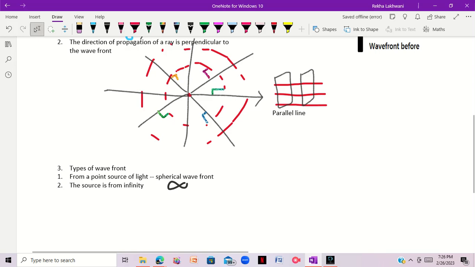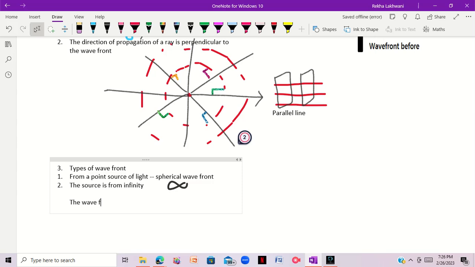So basically when the source is from infinity, the wavefront formed is a plane wave front, right?